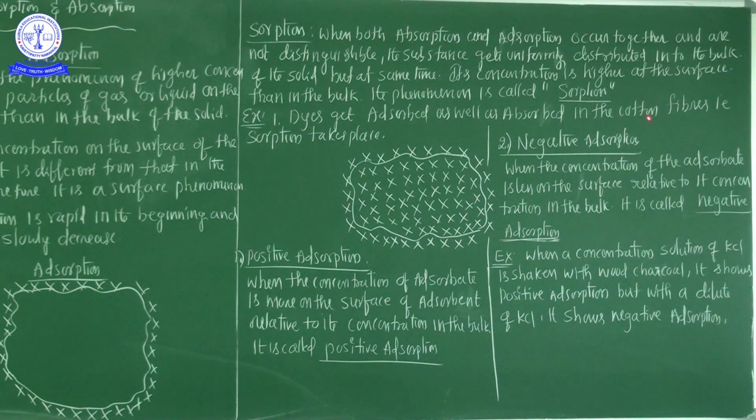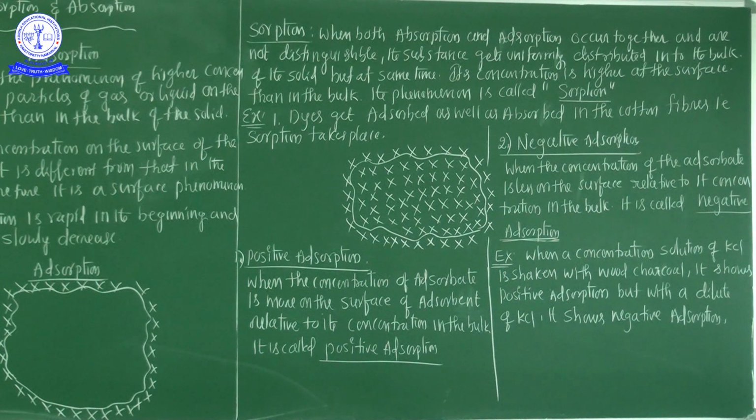For example, the cotton fiber is kept in a colored dye. Then what happens? The dyes are showing both phenomena. Number one, adsorption is there and absorption is there. Both of them are there on the dyes, especially in the cotton fiber. So that is called sorption.